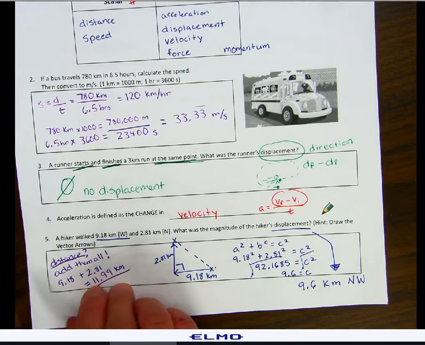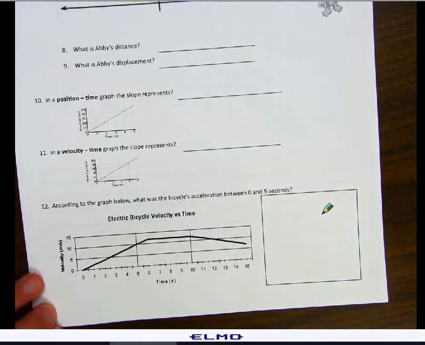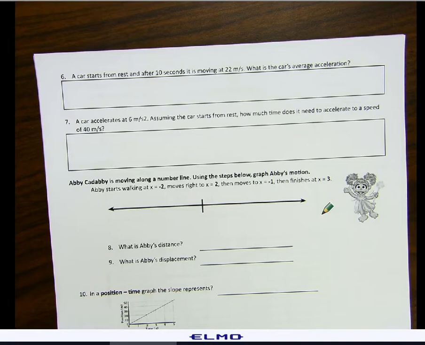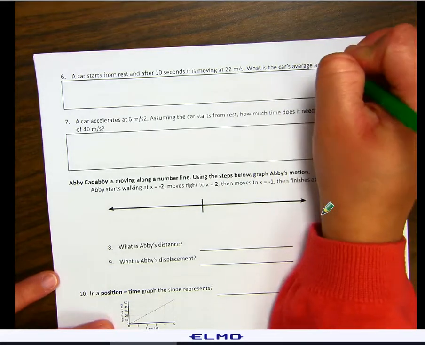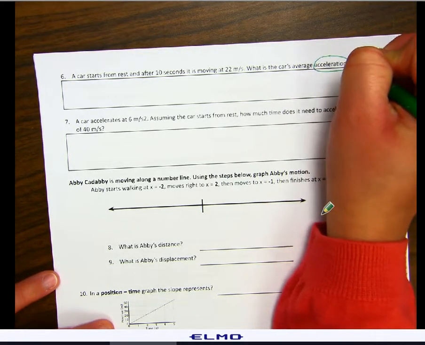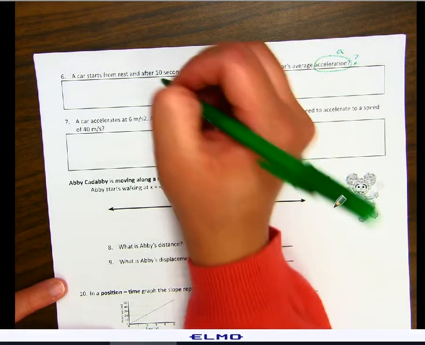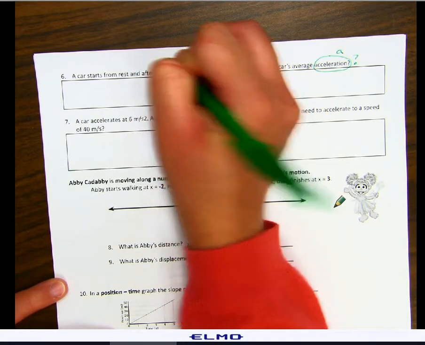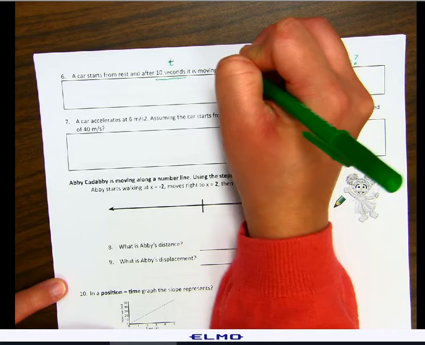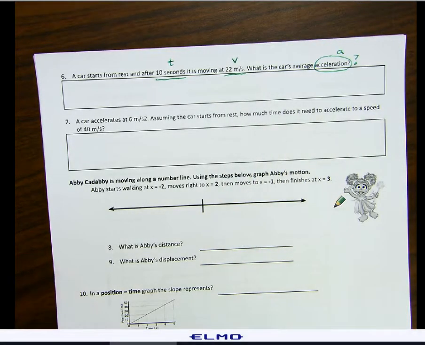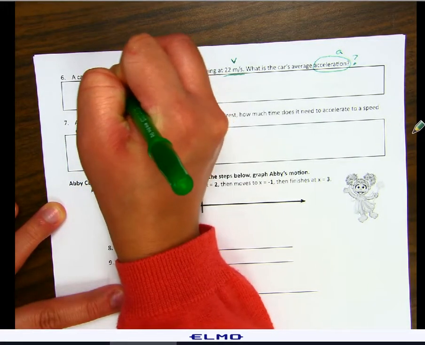All right, let's go on to number 6. A car starts from rest, and after 10 seconds, it is moving at 22 meters per second. What is the car's average acceleration? So on this problem, we're looking for acceleration. That is our a. And we are given our time, which is 10 seconds, and our velocity, which is 22 meters per second. Now, it also says that the car starts from rest. That's going to be very important.